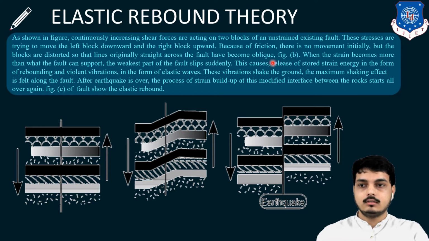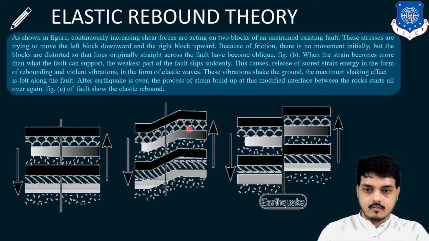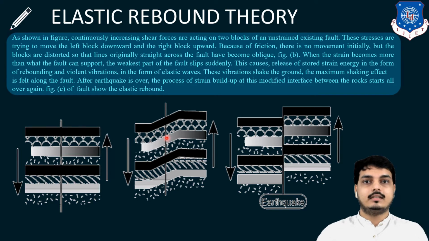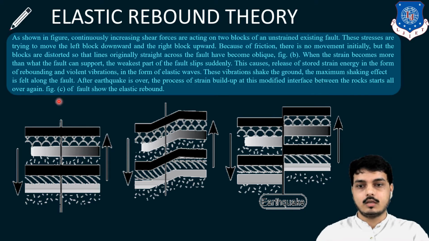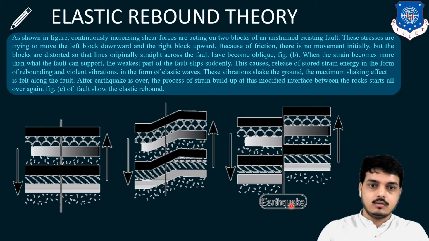When the strain becomes more than what the fault can support, slip occurs suddenly at the weakest part of the fault. This causes a release of the stored strain energy in the form of rebounding and violent vibration. So whenever the failure occurs, the strain energy is released and vibration occurs, and this vibration is nothing but an earthquake. Maximum shaking is felt along the fault line. After the earthquake is over, the process of strain build-up at this modified interface between the rocks starts all over again. After this failure, the same process repeats, and the earthquake will subsequently occur.